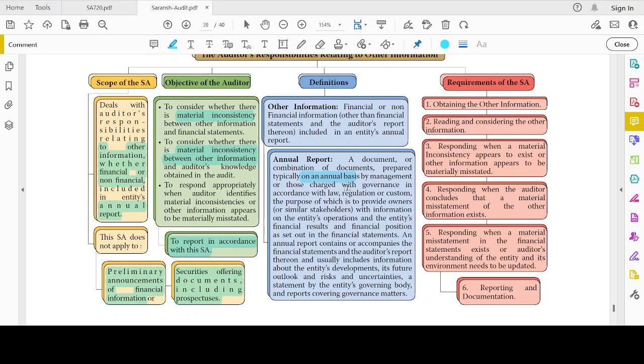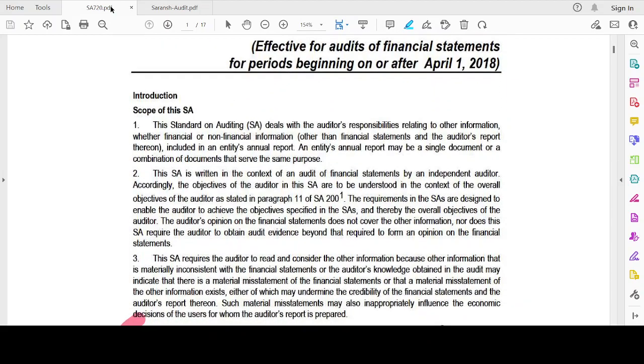The purpose of which is to provide the owners with information on the entity's operations, financial results and financial position as set out in the financial statements. An annual report contains or accompanies the financial statements and the auditor's report thereon, and usually includes information about the entity's developments, its future outlook, and risks and uncertainties, a statement by the entity's governing body, and reports covering governance matters. So, let's discuss what is given in the standard directly, from the bare standard.